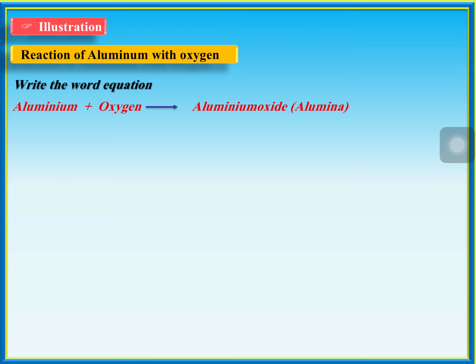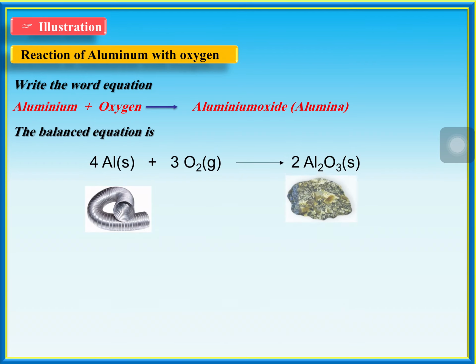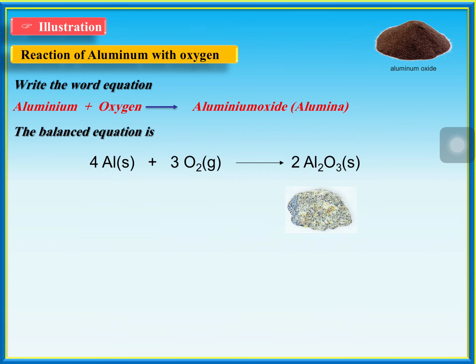Now what is the formula of aluminum? Al. What is the formula of oxygen? Standard states you have to tell. Not O. O is the symbol of oxygen, not the standard state of oxygen. In general, oxygen is going to exist as O2. Next, the balanced equation is 4Al plus 3O2 gives rise to 2Al2O3.